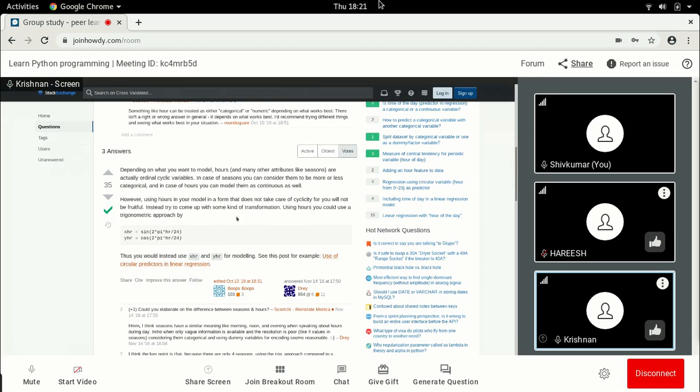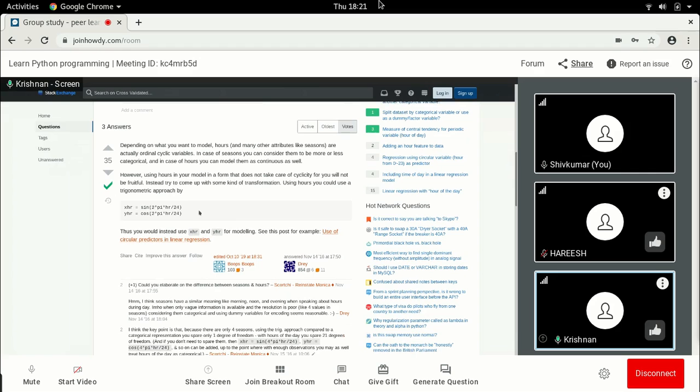So you can use a trigonometric approach, taking hour by 24. This is exactly what we are also doing in our case. But there is also an x and y representation. Basically what we are trying to do is create another frame of reference.